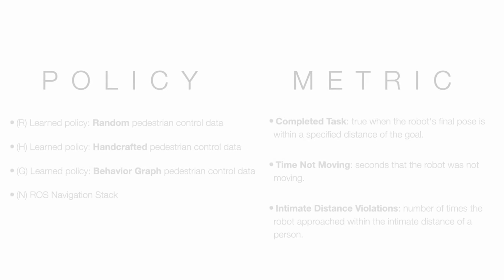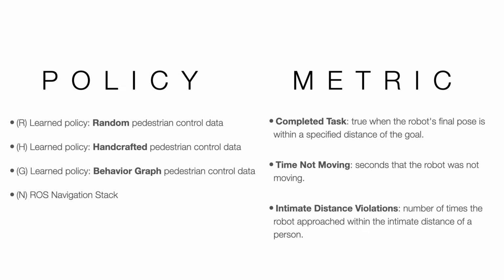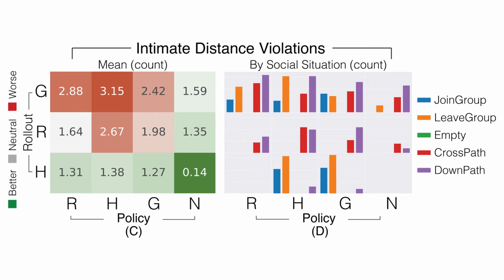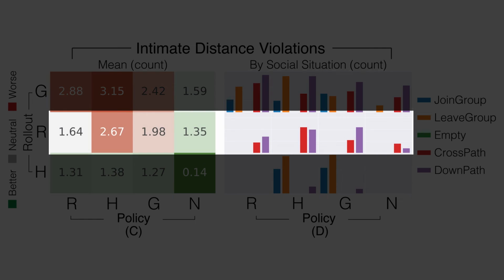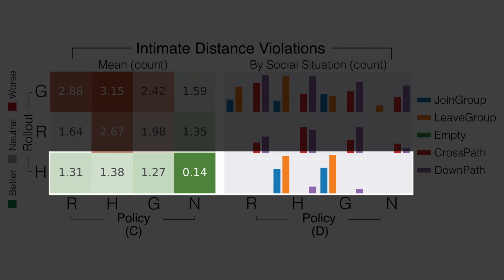Our evaluation aimed to understand the influence of training and evaluating social navigation policies using different methods of pedestrian control. We evaluated 4 robot policies using typical metrics from the social navigation literature. Overall, policies perform better when trained on behavior graph data, and rollout scenarios with behavior graph data were more challenging than the alternatives. For example, we found that there were more intimate distance violations for policies rolled out in the scenarios with the behavior graph compared to scenarios utilizing random or handcrafted pedestrians.